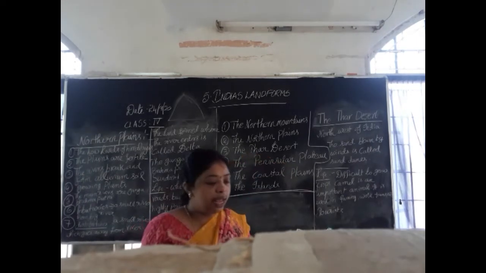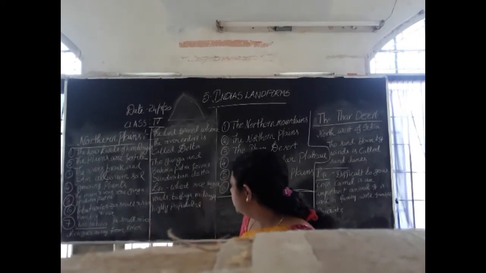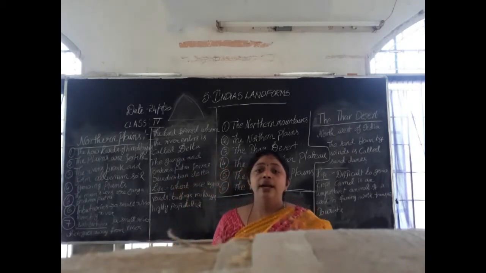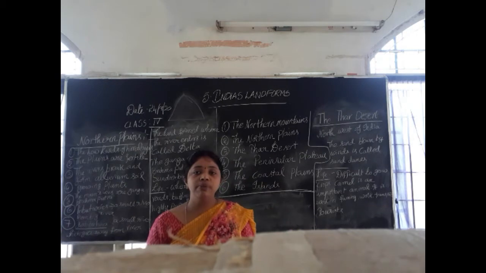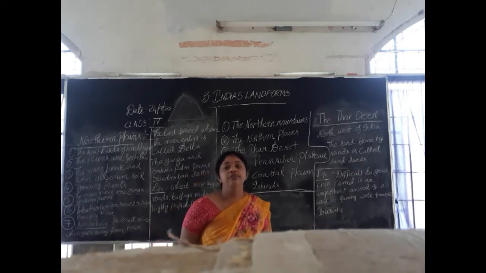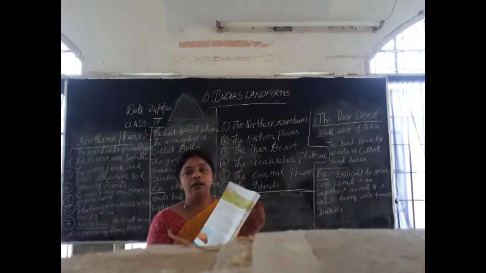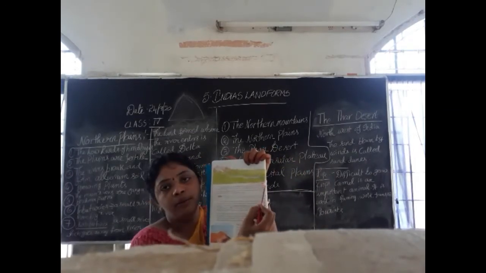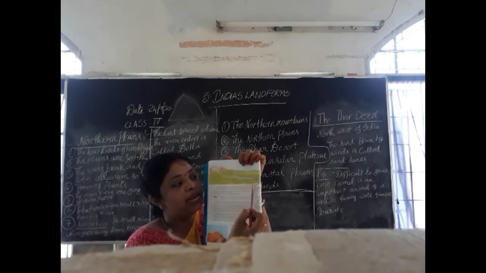Okay, and the next word you are going to learn is delta. What is the meaning of delta, children? Delta means, see here, some land is formed here. Near the river, some land is formed here.